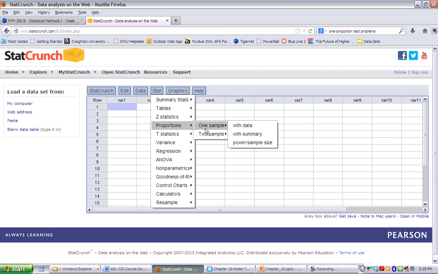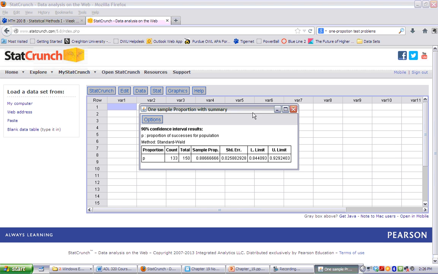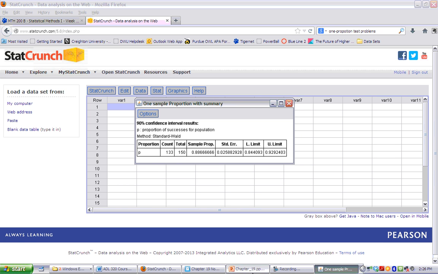We're going to go to proportions, one sample with summary. Again, our number of successes were the 133 doctors. Our number of observations were the 150. This time I want to change it to a confidence level. And this problem asks for the 90%, so we're going to change it to 0.9. And we're just going to leave our method as is. So click next and then calculate. And there we are given our confidence interval.